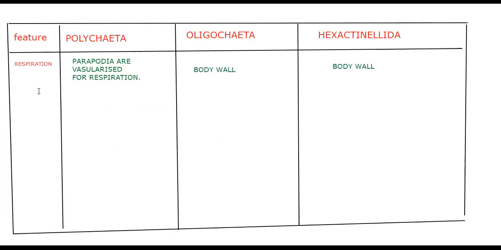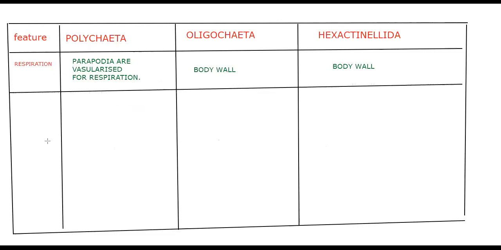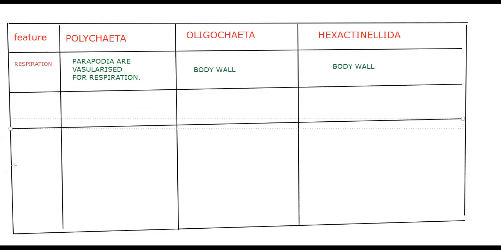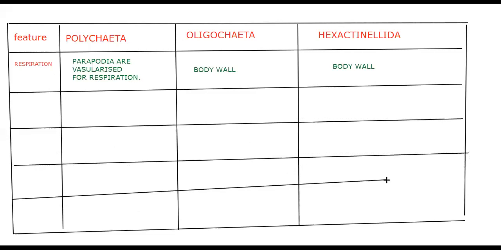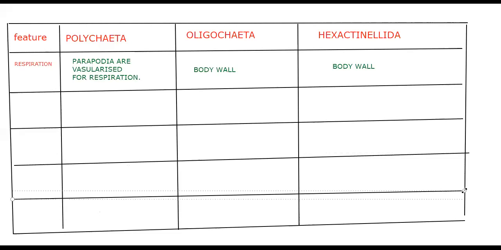So let me fill in the differences here. First of all, let me close this. Next, we'll make some more lines because most of the characters are related to reproduction; the class-wise characters are related to reproduction only. Now let me write. In the first column, we need to write unisexual or bisexual.